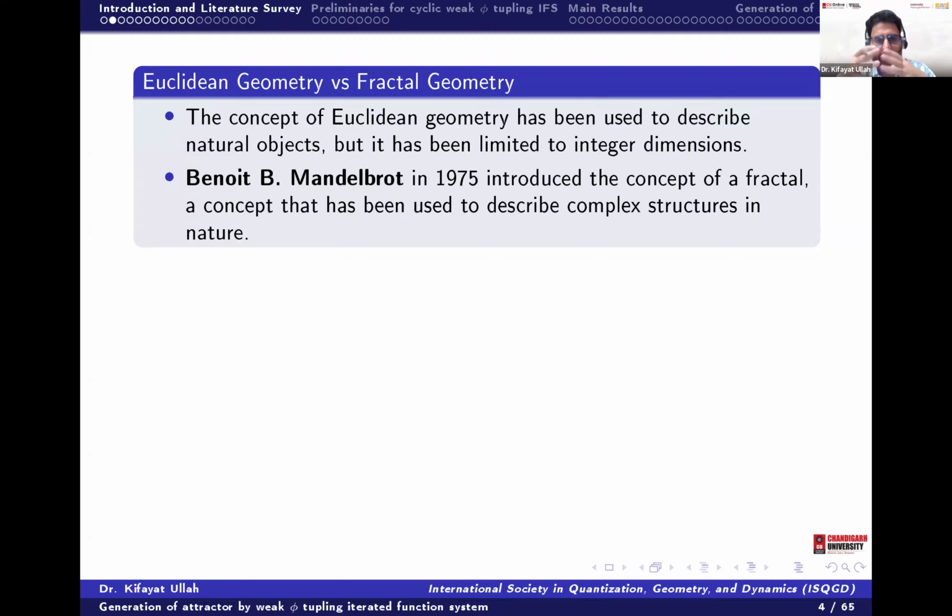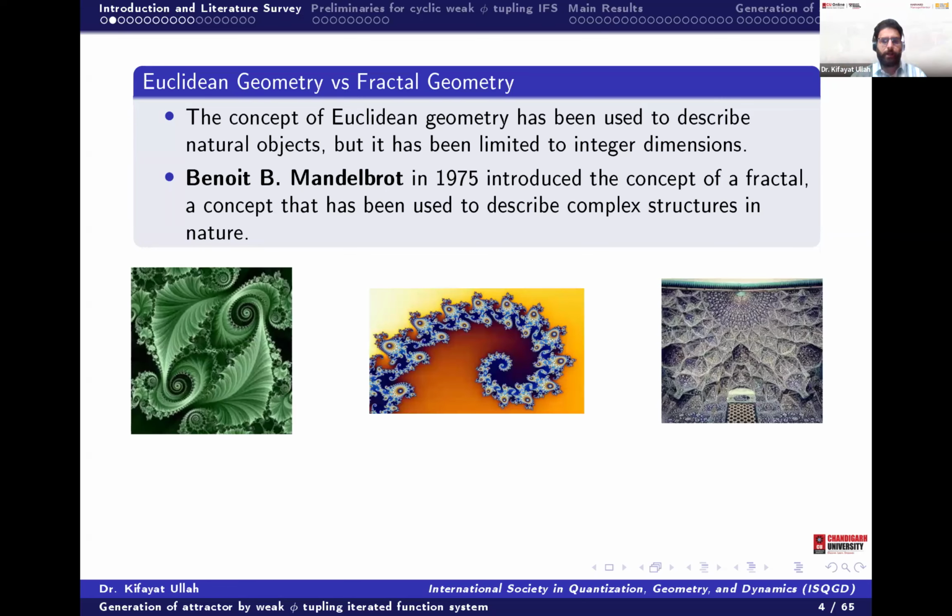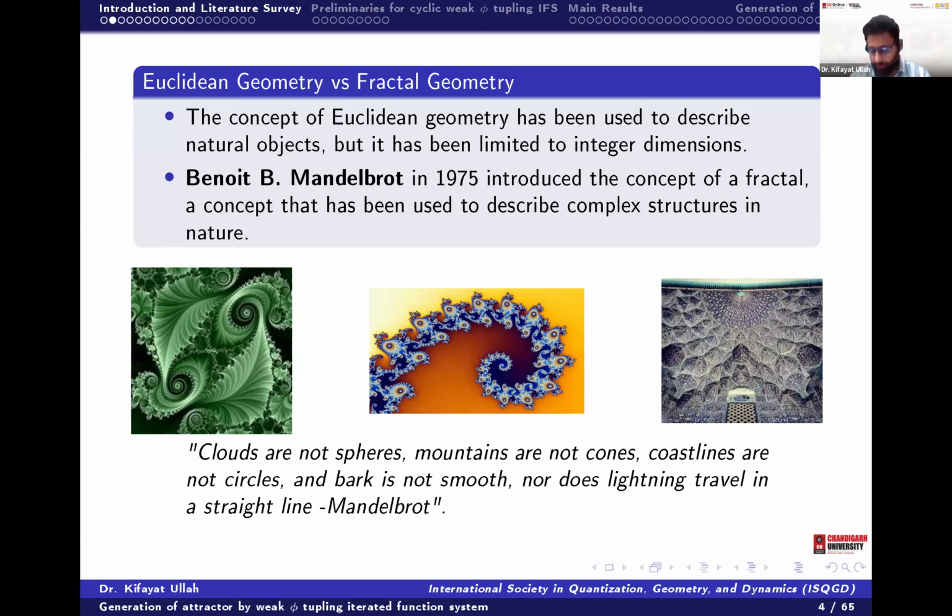So then Mandelbrot came in 1975, who introduced the concept of fractal, and he used it to say that Euclidean geometry is not enough to model natural objects which are very irregular and have very complex structures. These are some of the shapes that we have in nature, and these are very irregular, even beautiful but very irregular.